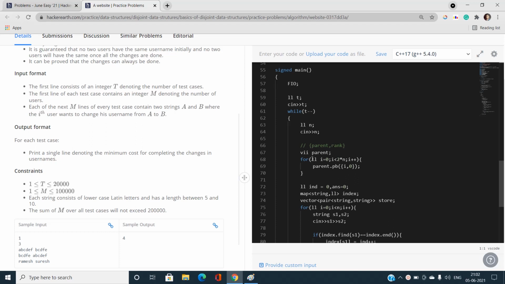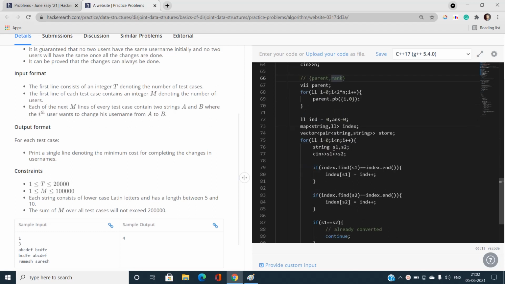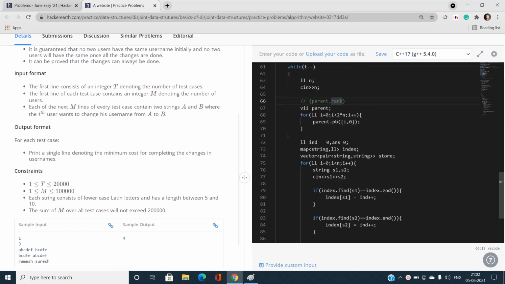So this is going to store the disjoint set union, that is, a vector of pairs named parent. The first element of this pair is going to denote the parent of this particular node, and the second element is going to denote the rank of the connected component. If you're not aware of this concept, you can go and search for disjoint set union at CP algorithms and go and study that.